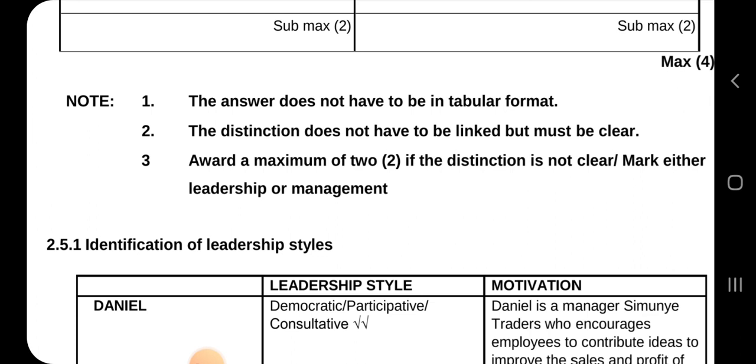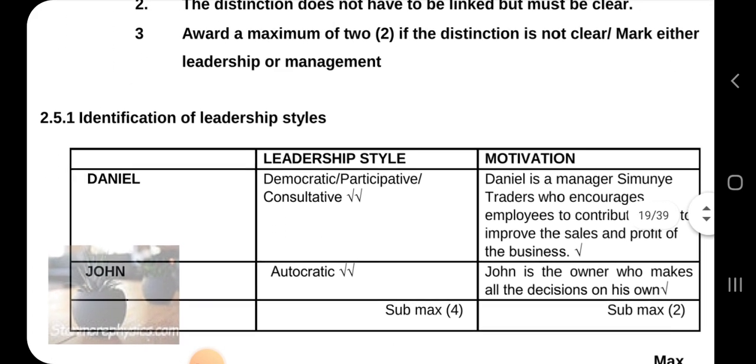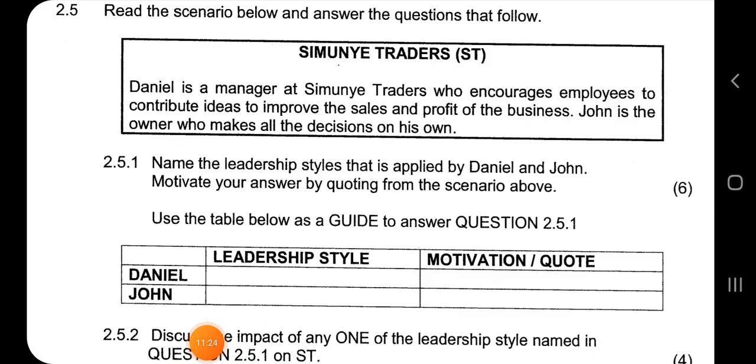So they don't have to correlate like that. Okay, even if they are just mixed up, but as long as you have made a distinction. Award a maximum of 2 if the distinction is not clear. Mark either leadership or management. Okay, yes. And then 2.5.1 says identification of leadership styles.